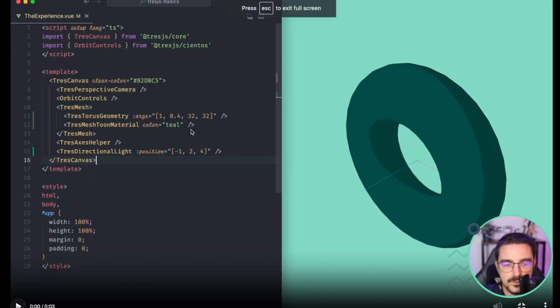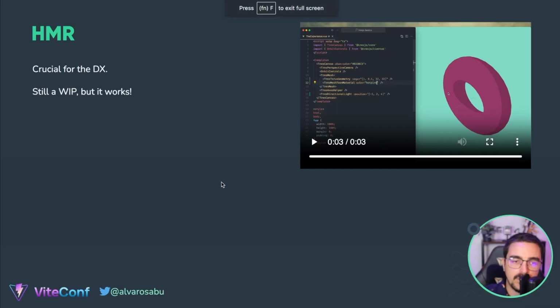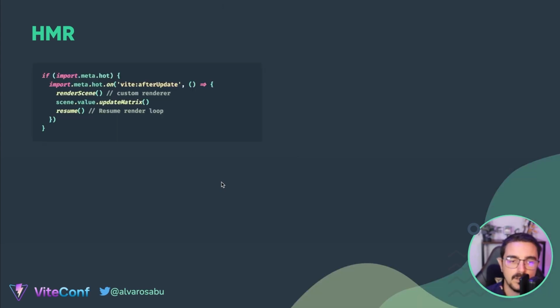So if I show you the video here, essentially what we want to achieve is that the user can change anything in the template or in the script, and you see immediately the object being changed in color, right? But this is quite tricky, and we still have some issues with it that we're working on. So if you're experienced with Vite and hot module replacement, please help us out, okay?